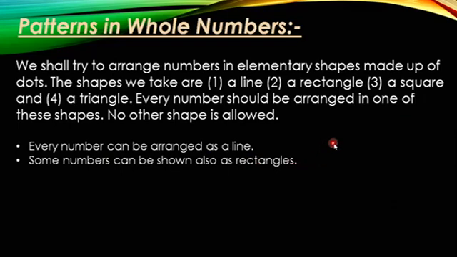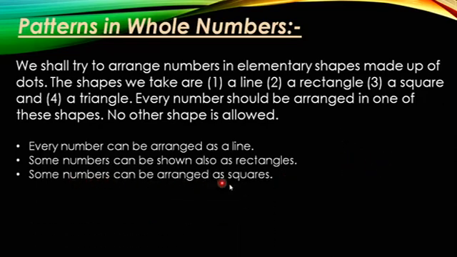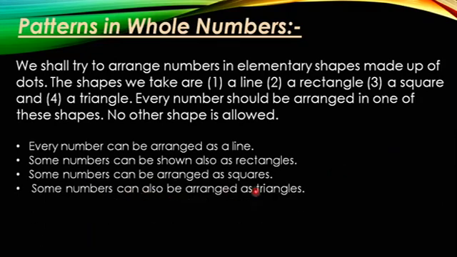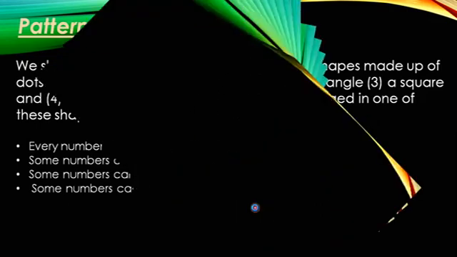Suppose if you take 6: one dot, second dot and third dot, again here one, two, three dots. So you can make a rectangle shape also. Next, some numbers can be arranged as squares. If you take 4, 2 dots and again here 2 dots, you can make this as a square. Some numbers can be arranged as triangles also. Like 1 and 2: 1 will be here and 2 will be here. So like this you can make a triangle also. Now let us see with the example.